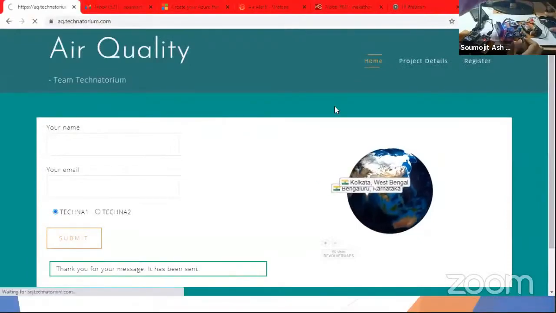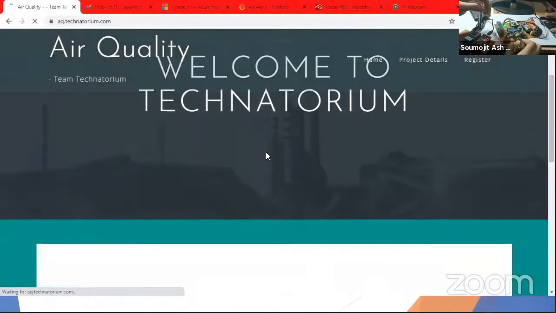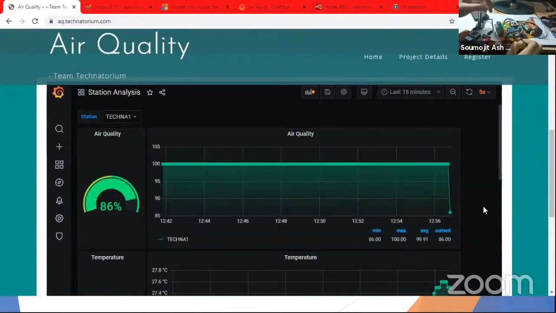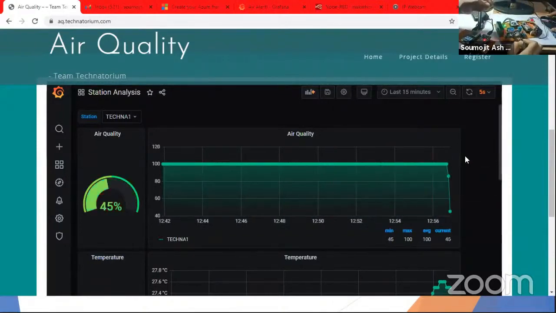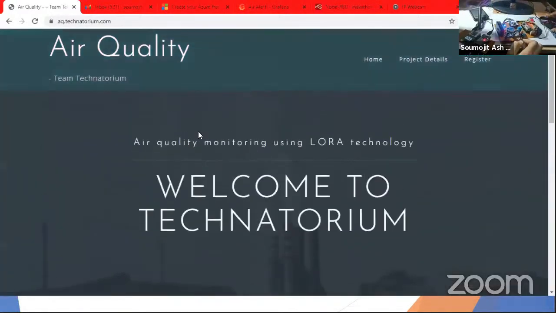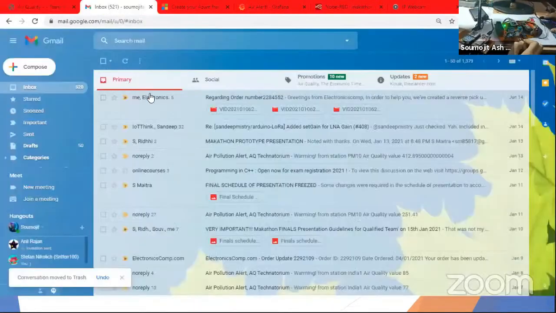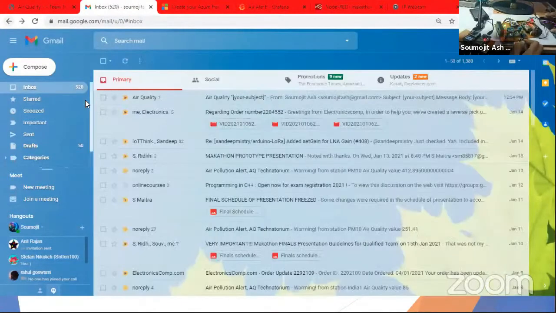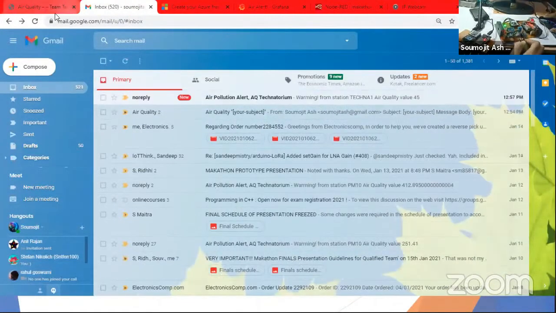Now I would like to show the Grafana screen, where the data will go down live. As you can see, the data started dropping as I'm using the gas to pollute the air here. Now I can see my email. Refresh the email for us.